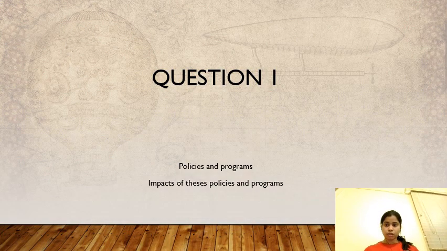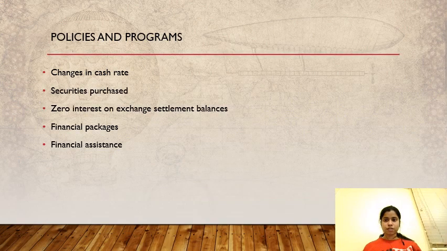In question number 1, policies and programs introduced by the government and central banks are described along with their impact. The impacts are described on the factors of inflation, unemployment and output levels. Policies and programs: the government, watching the economy, announced various packages for improving the condition of the economy. Measures were taken by the Reserve Bank of Australia.